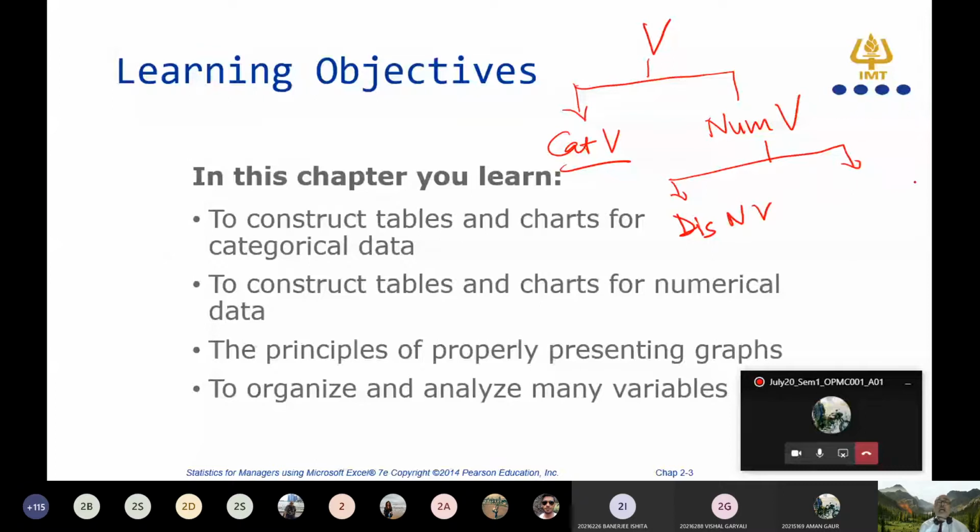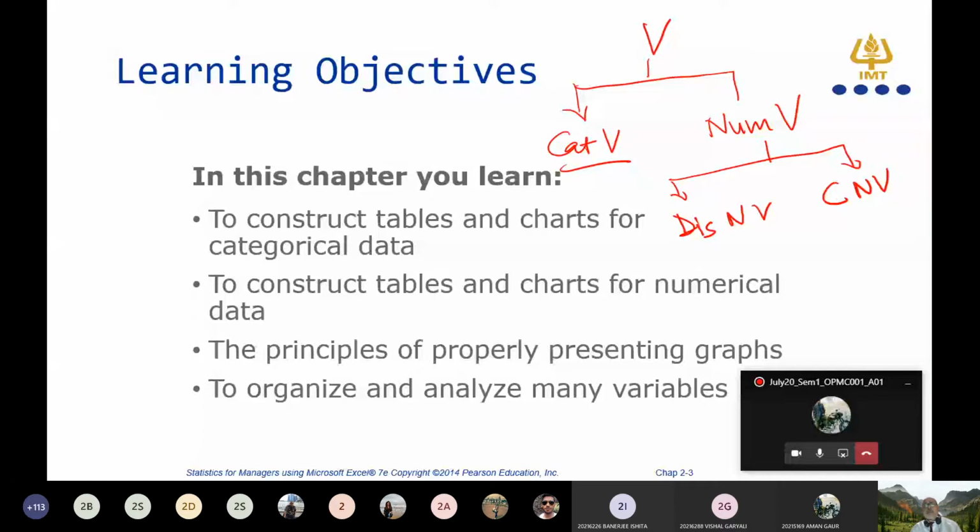And any data which emerges from measurement, like what is your height, 1.81 meters, or how many liters of milk you have, 1.5 liters of milk, is a continuous numerical variable. So generally you will come across two types of data, categorical variables and numerical variables.